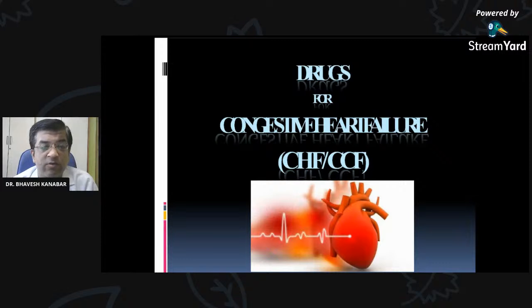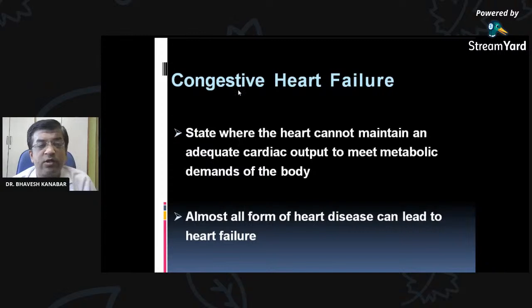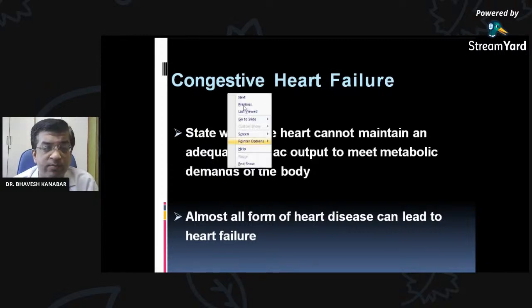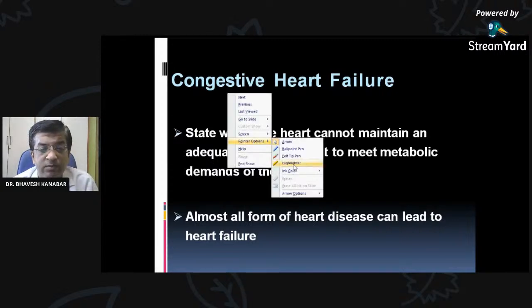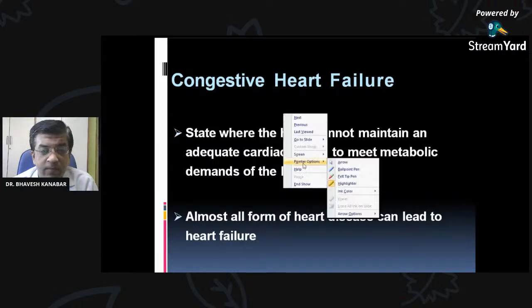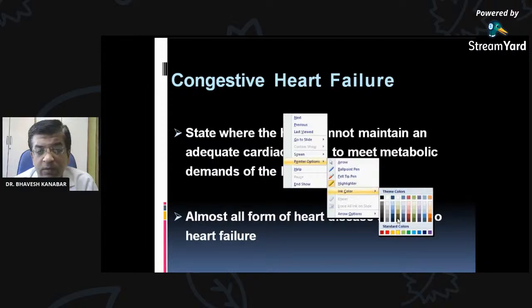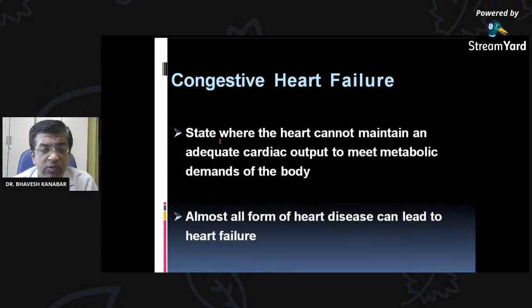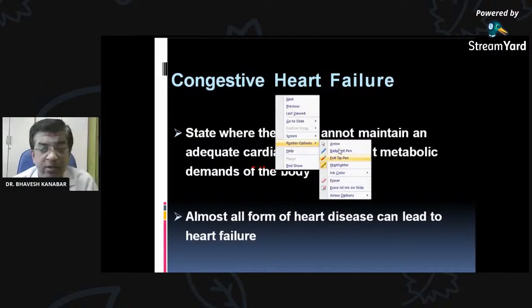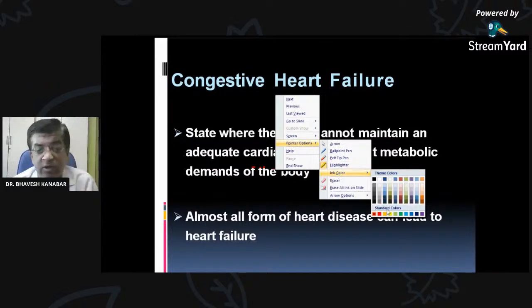So we will be going through this journey of CCF, congestive cardiac failure. Hope you are remembering the drugs also. Congestive cardiac failure, or congestive heart failure, is the state where the heart cannot maintain an adequate cardiac output. That is the state of failure.